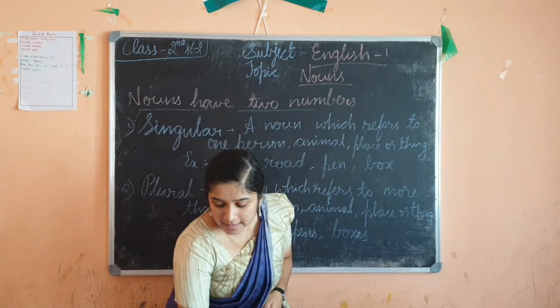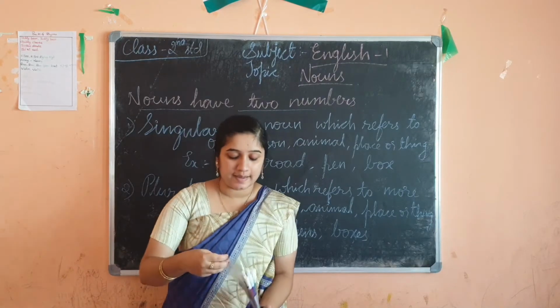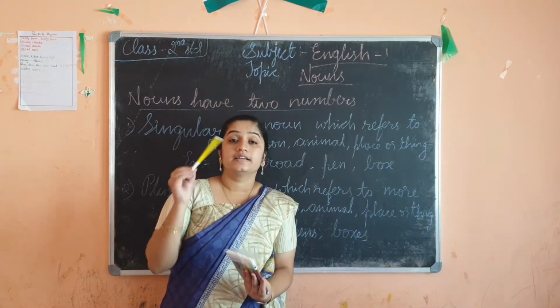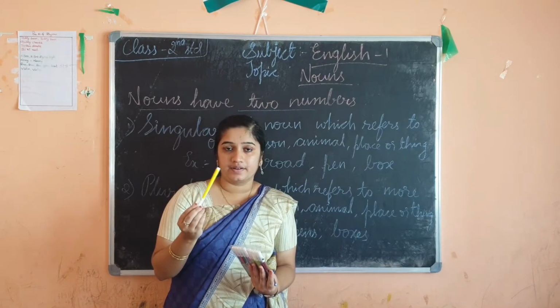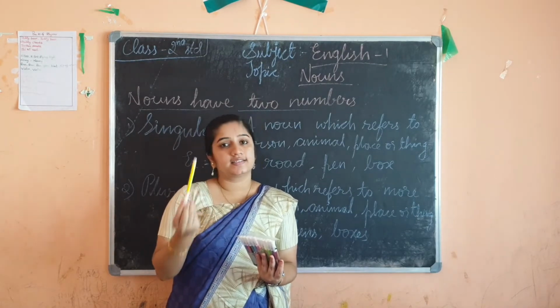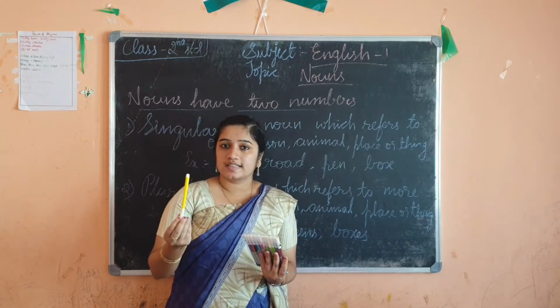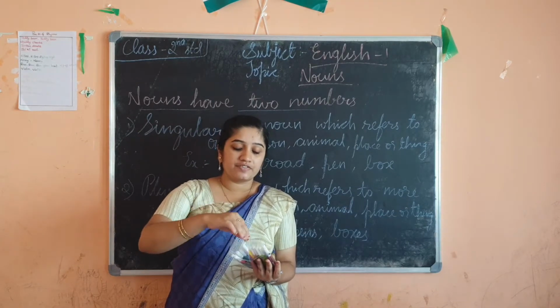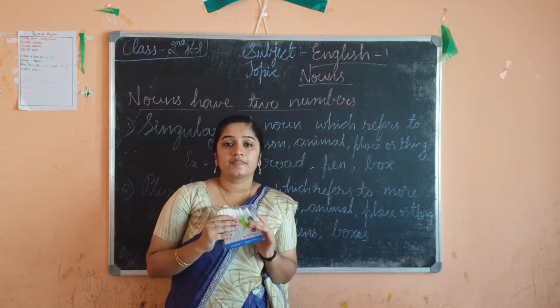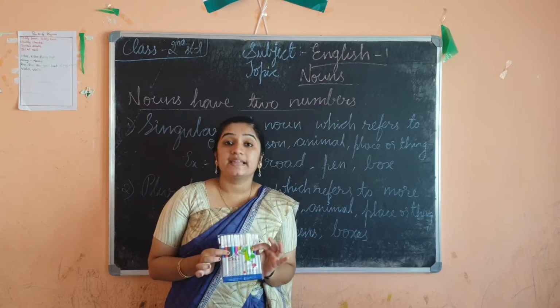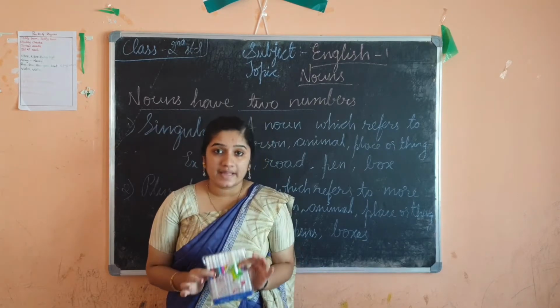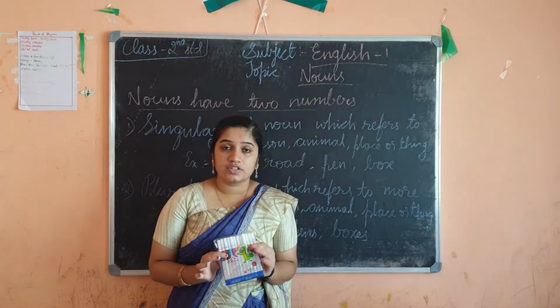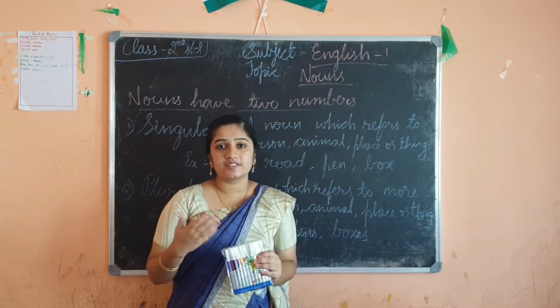Similarly, one more example, it is sketch pen. If it is one, it is a sketch pen. If I tell you, give me one sketch pen. But if I want this whole pack, then I should tell, give me sketch pens. So pen, pens. Understood, children? This you have already learned, I am just revising.